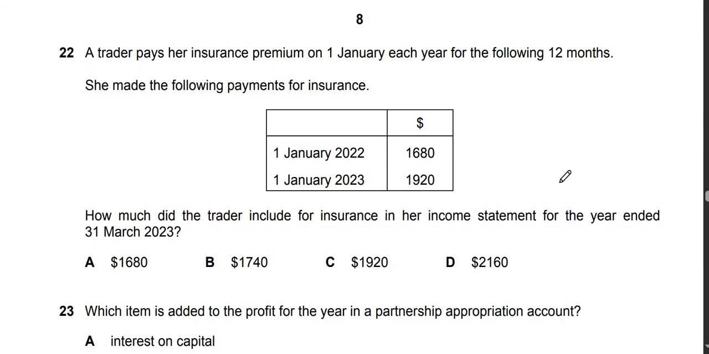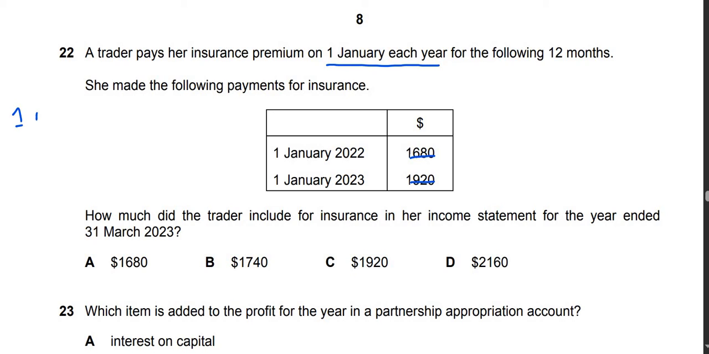Question 22. A trader pays her insurance premium on 1st January each year for the following 12 months. She made the following payments for insurance. How much did the trader include for insurance in her income statement for the year? Look: 1st January 2022, 1680. 1st January 2023, 1920.